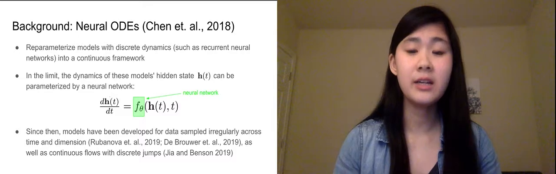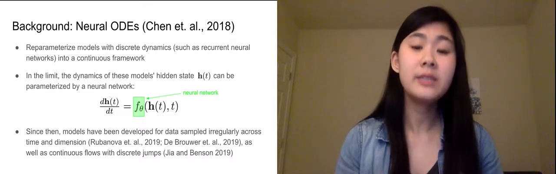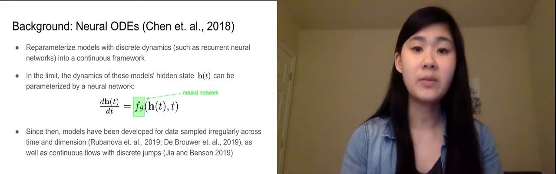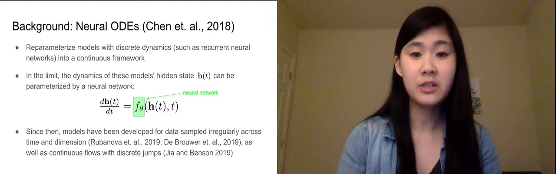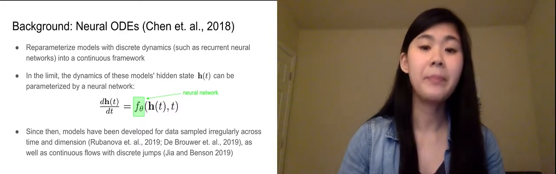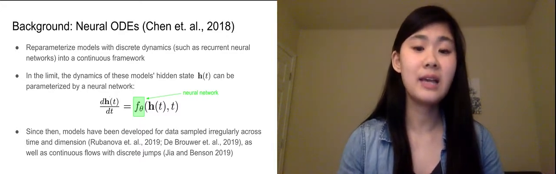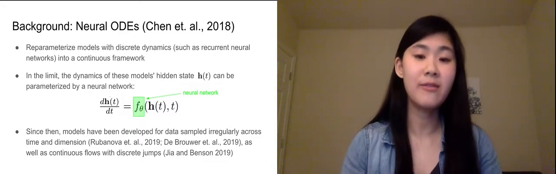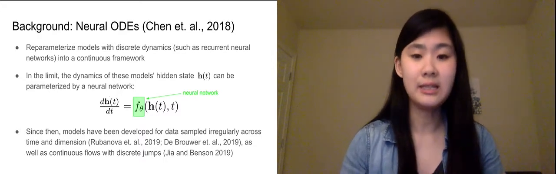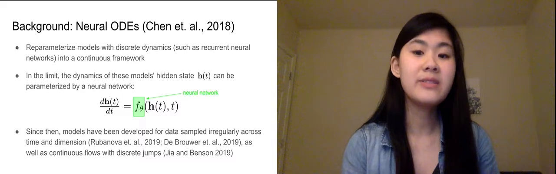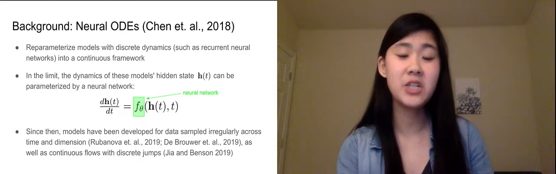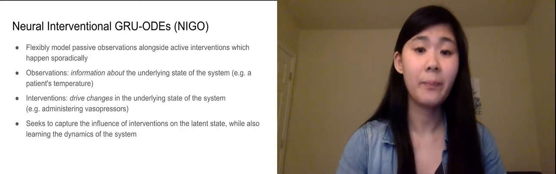To model observational data alongside interventional data, we extend a recent line of work on neural ODEs, which reparameterize models with discrete dynamics into a continuous framework. Recurrent neural networks are an example of such a model with discrete dynamics, where the hidden state is updated discretely as it rolls out forward in time. In the limit, the dynamics of these models' hidden state, h of t, can be parameterized by a neural network, f theta. Given an initial state, numerical ODE solvers can then roll out the state to any time. Neural ODE models have since been developed for data sampled irregularly across time and dimension, as well as continuous flows with discrete jumps sparked by stochastic observation events.